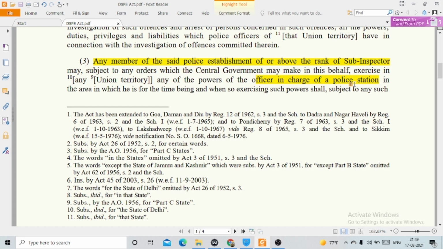So it actually says that to become officer in charge of a police station, that member of the Delhi Special Police Establishment should be of the rank of sub-inspector or above.